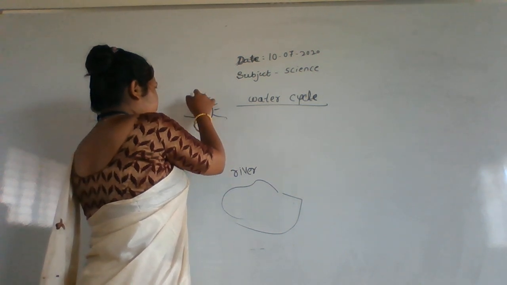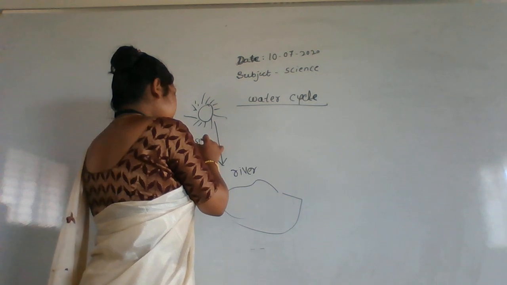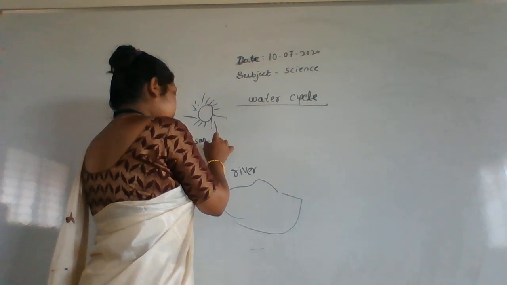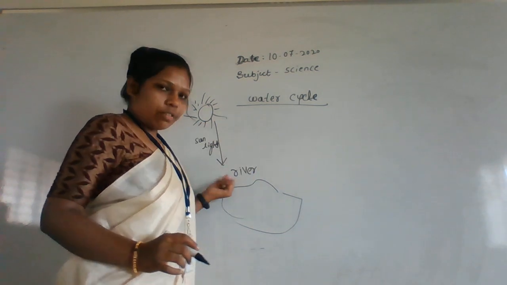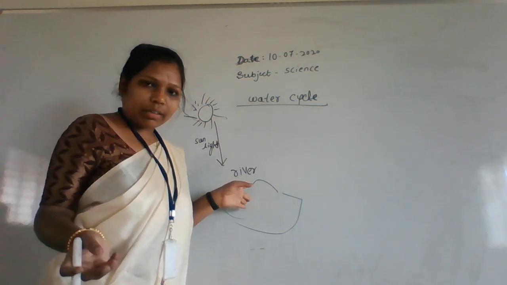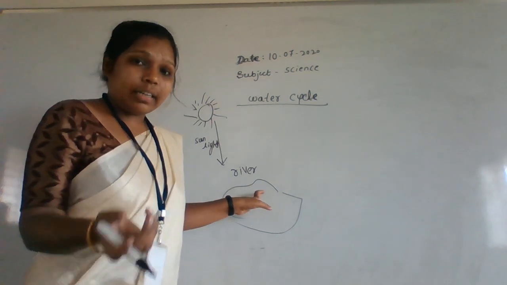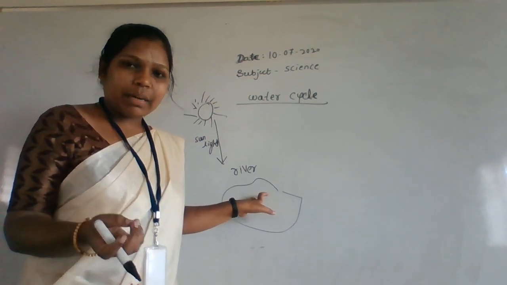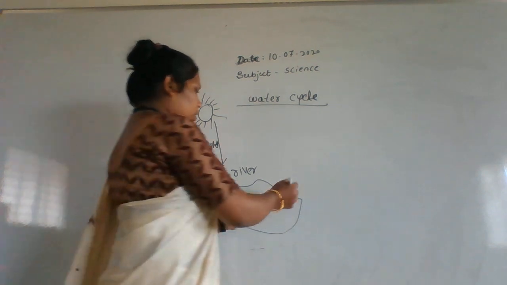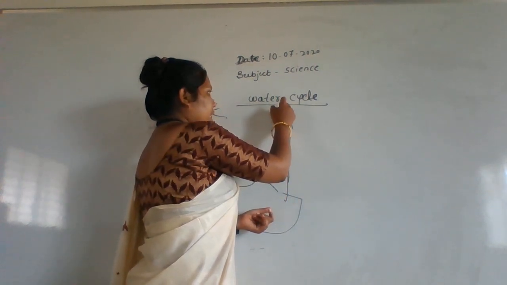This is the sunlight. When sunlight falls on the river, there is water in the river, right? So the water gets heated. When you heat things, what will it become? It will become vapors. So the water vapors will go up to the sky.